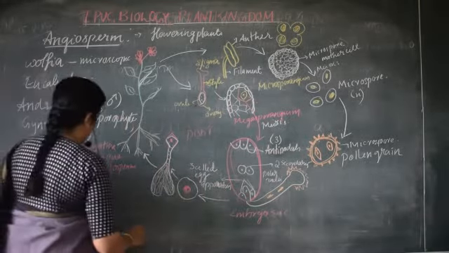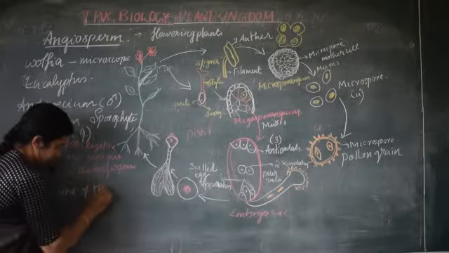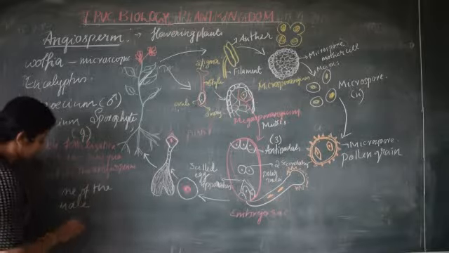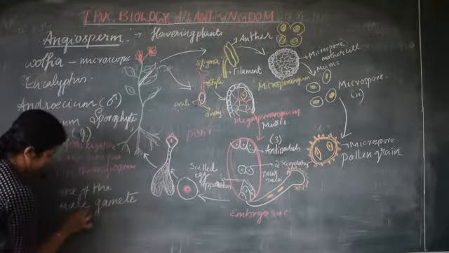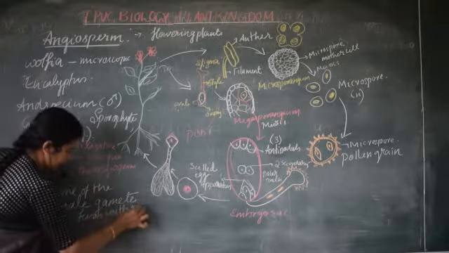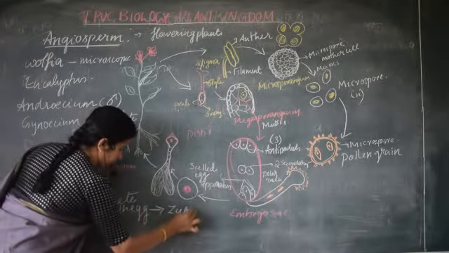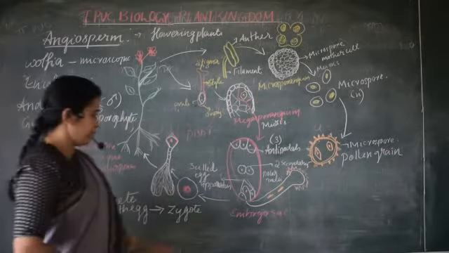So one of the male gametes fuses with the egg and forms the zygote.